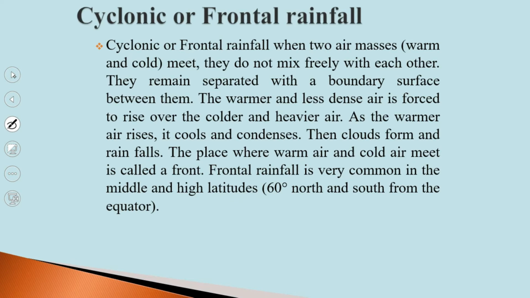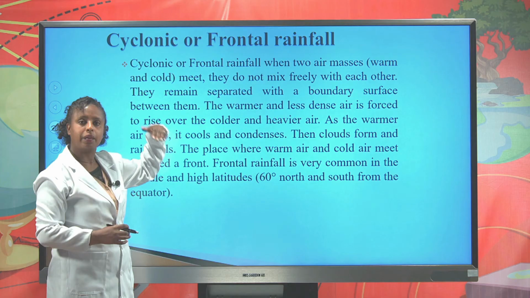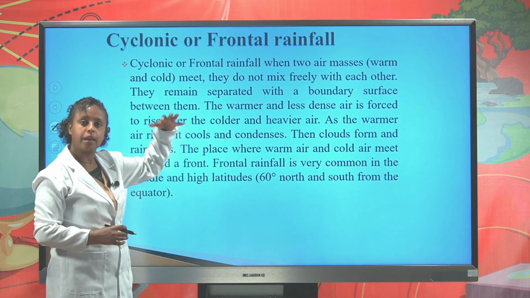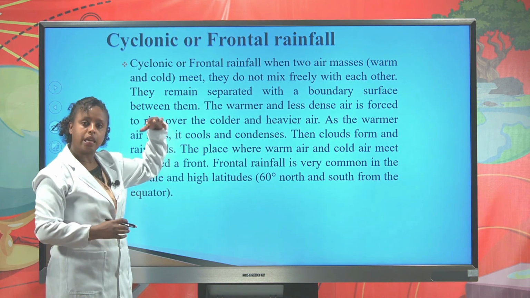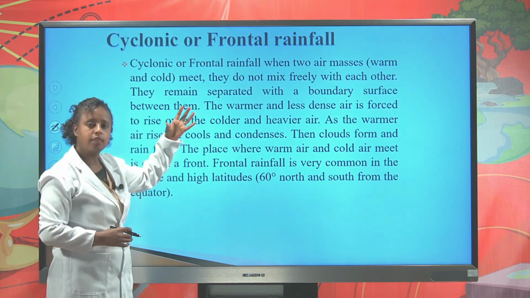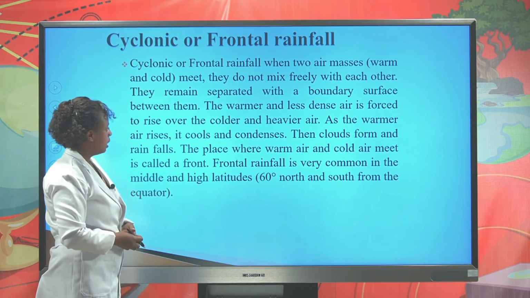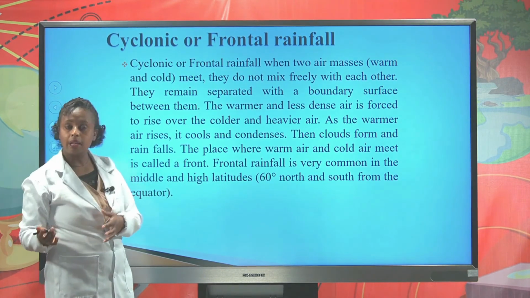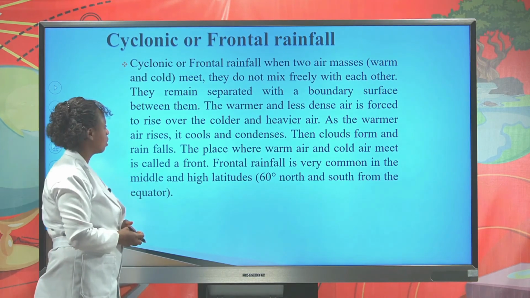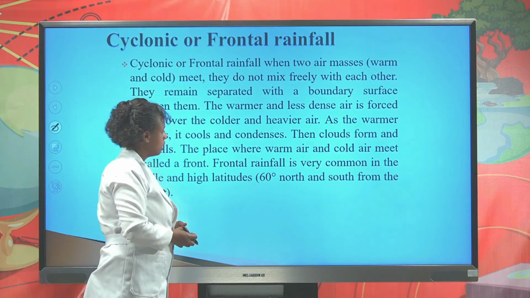The warm or less dense air mass is forced to move over the denser or colder air mass, and it rises and rises, cools and expands, forms condensation, then cloud forms and falls as rainfall. The place where the warm and the cold air masses join together is called a front.